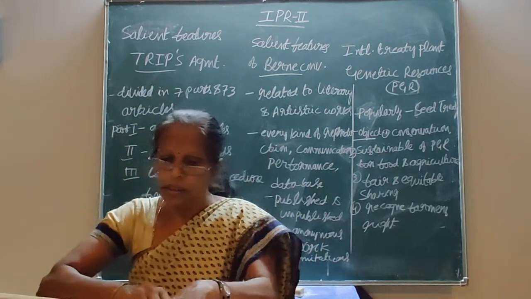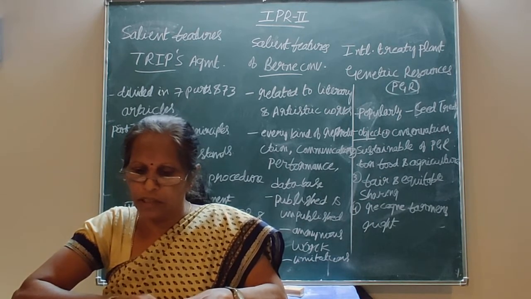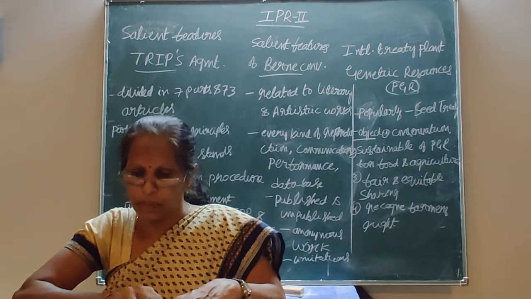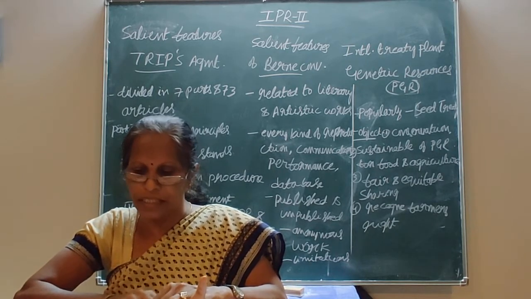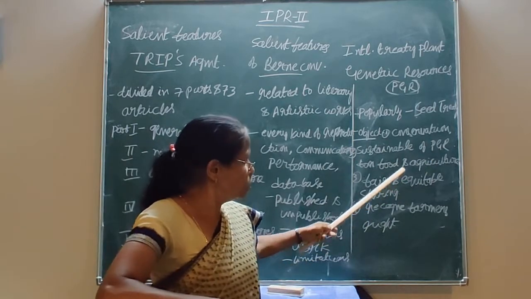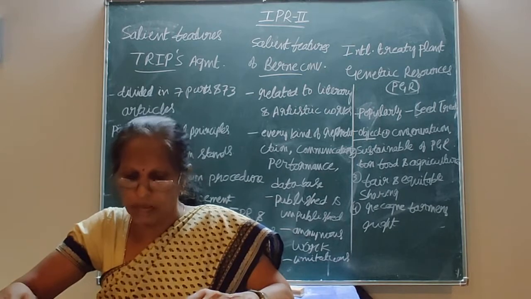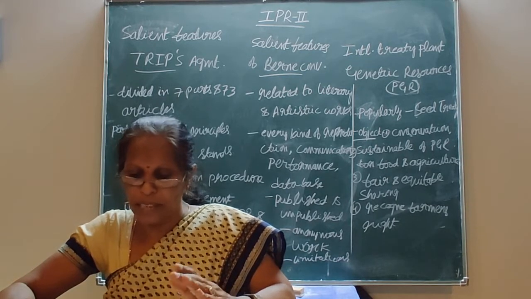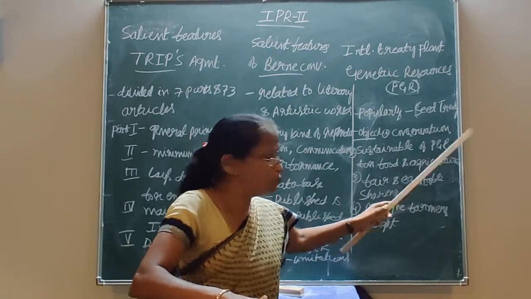Next, it has the right with regard to the conservation, exchange and sustainable use of the world's plant genetic resources for food and agriculture. The object is to conserve and sustainably use, or exchange, the plant genetic resources for food and agricultural purposes. It can be used.